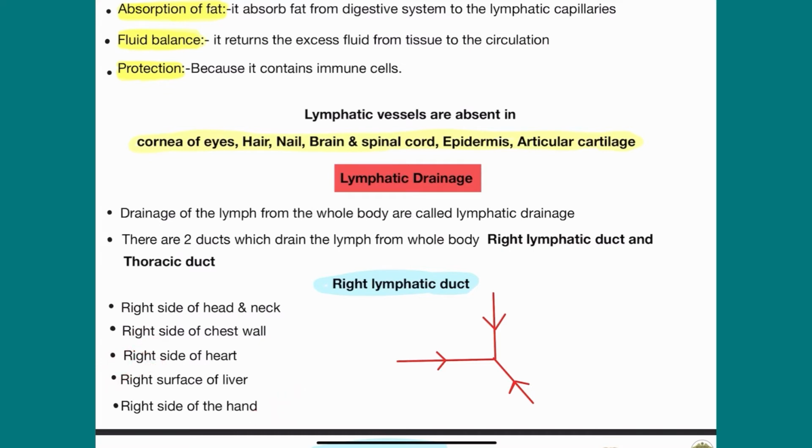How this occurs, I will show in this diagram. These are the 3 arrows I made. These are the trunks. First is the jugular trunk. Second is the subclavian trunk, and third is the broncho-mediastinal trunk. These three trunks drain into the right lymphatic duct.